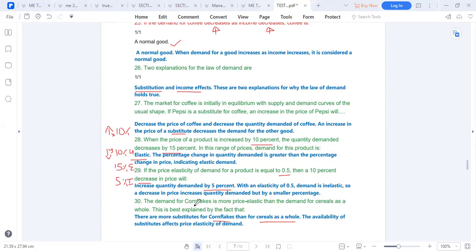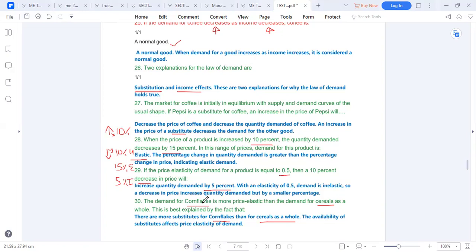So when demand for cornflakes is more elastic than the demand for cereals, it means it is more sensitive. So there are more available substitutes for cornflakes than there are for cereals.